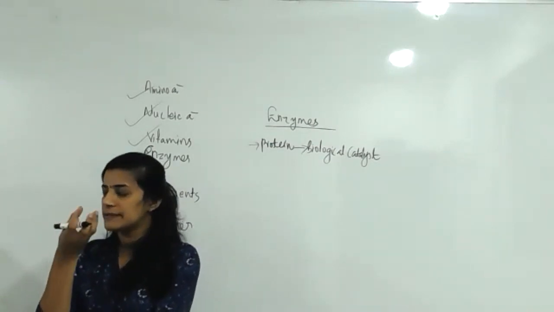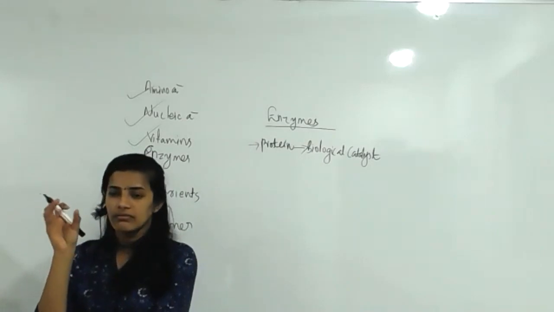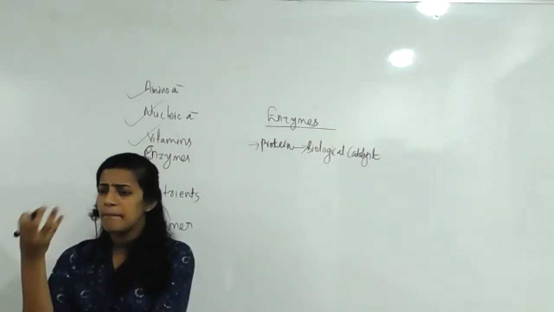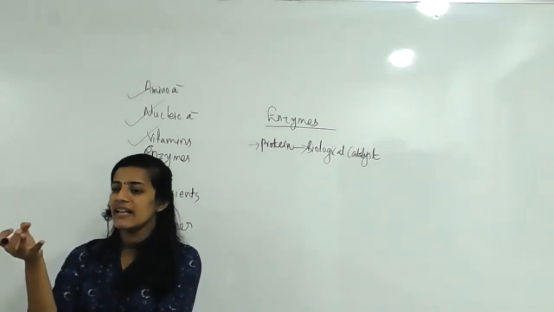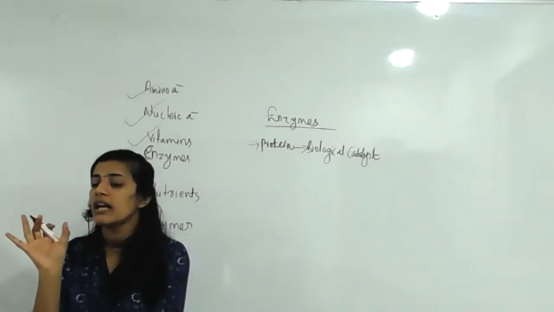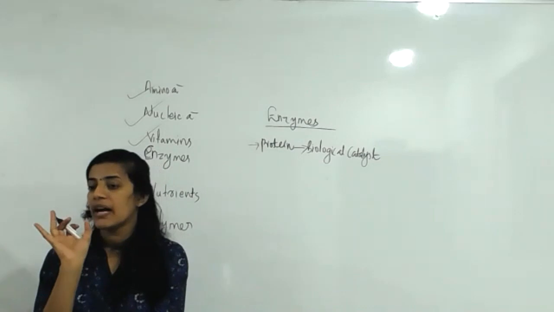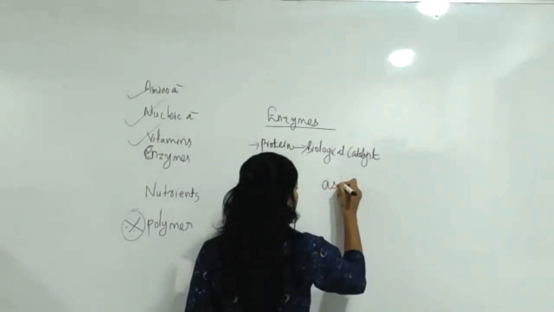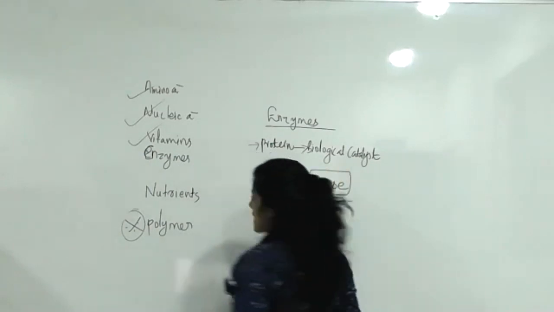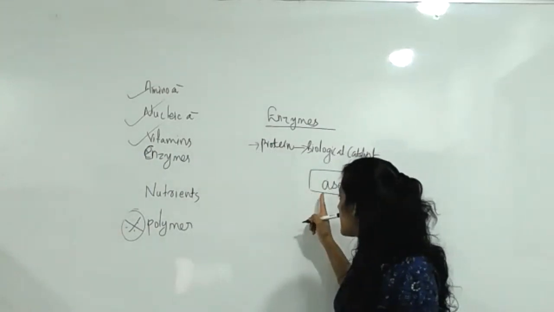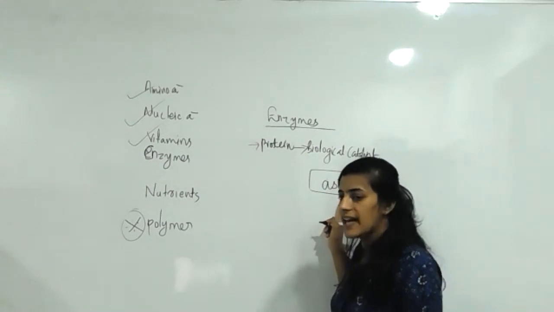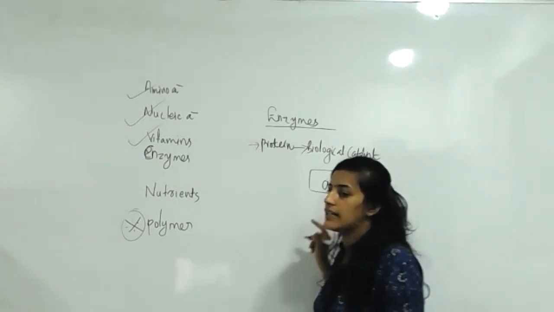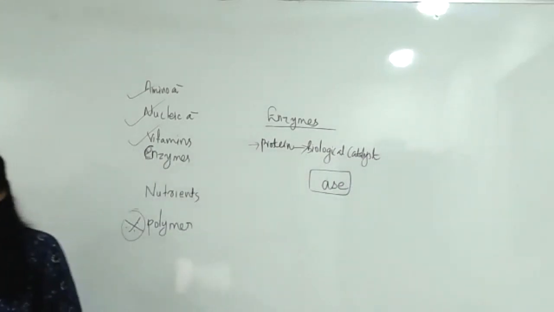For example, our saliva contains some enzymes such as lipase, lactase, maltase. One more thing: you can identify any enzyme with a small trick, that its name should end with ASE. Then you can conclude that it is an example of an enzyme.